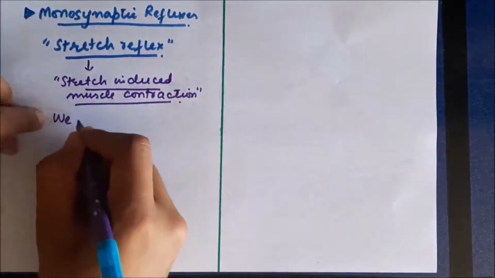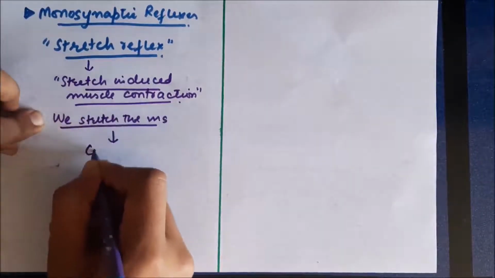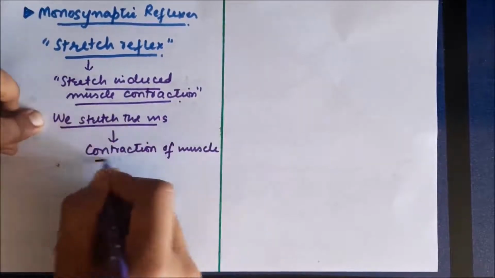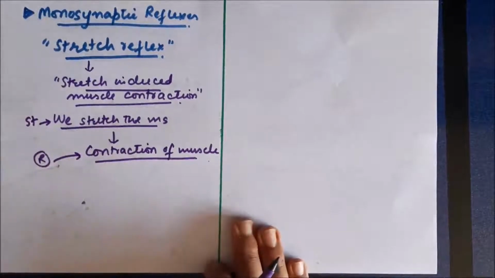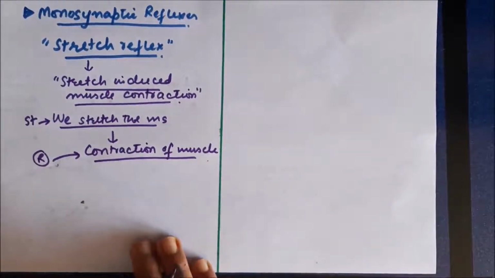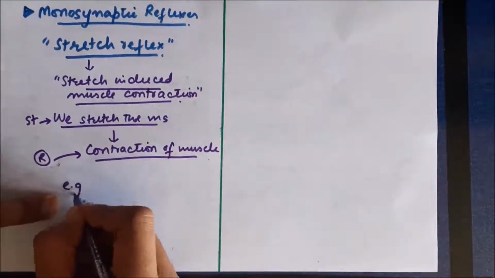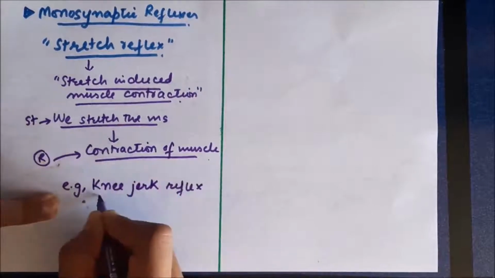So how does this happen? For example, first we stretch a muscle, then the muscle is going to contract. This is the stretch reflex in the simplest words. See, the stimulus in this case is the stretch and the response is contraction of the muscle. Now, how does this occur? Let me take the example of a basic type of reflex which is called the knee jerk reflex.